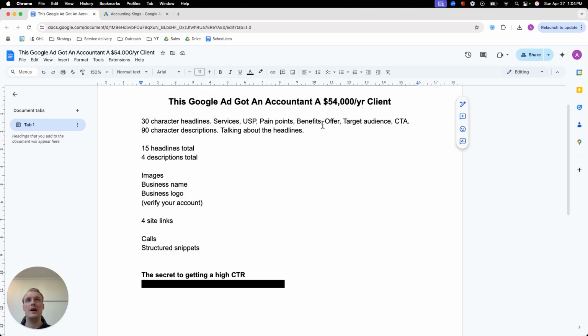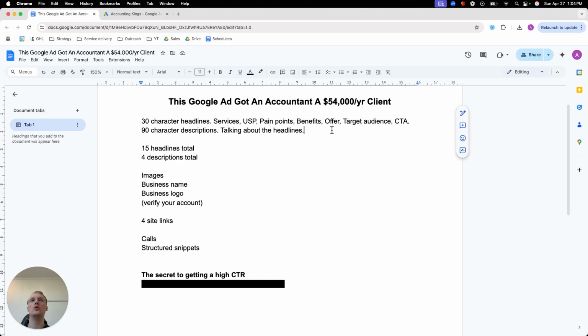Now then we go to the benefits. This can be save time during tax season, or make sure that you are fully compliant. Stay out of trouble with the IRS. Just some benefits that you think are beneficial with working with you. But it can also be work with a construction expert, right? So your USP can also be the same as the benefits, which is totally fine, because at the end of the day, you only have 15 characters. So if you can combine them, that's actually a really good thing.